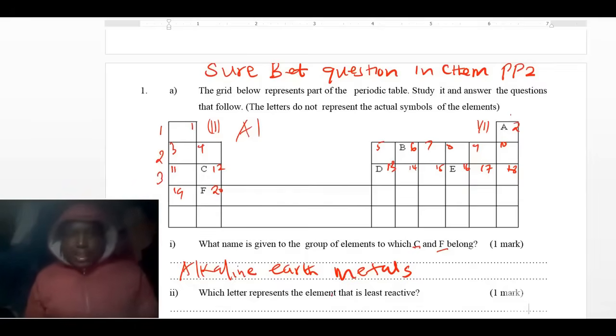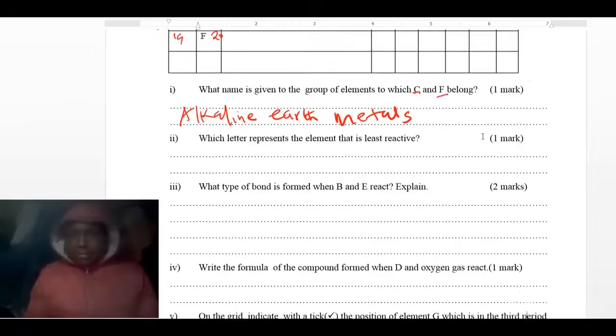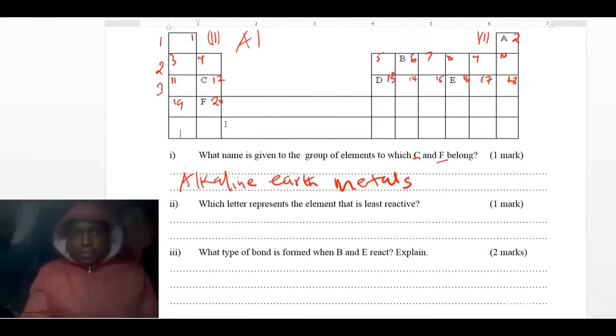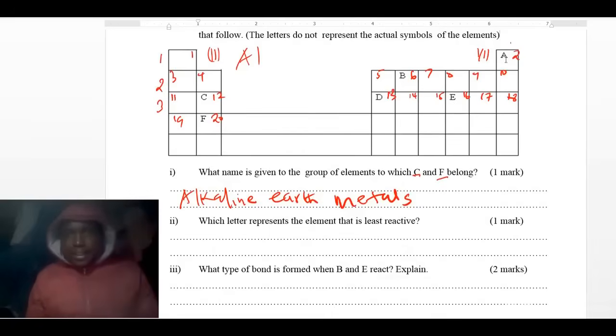Which letter represents the element that is least reactive? The element which represents the least reactive is A. Why? Because A is in group 8. And we know that elements in group 8 don't react because they are stable. They have electron configuration of 2, or 2, 8, or 2, 8, 8. So they are stable, they don't react. So the answer here is A.